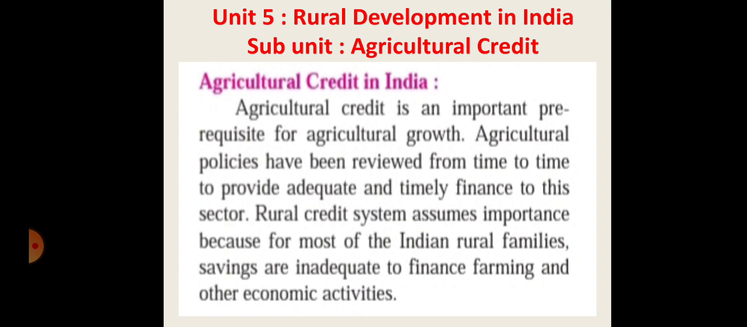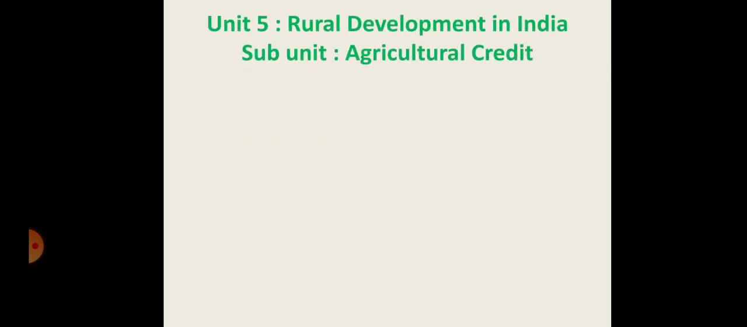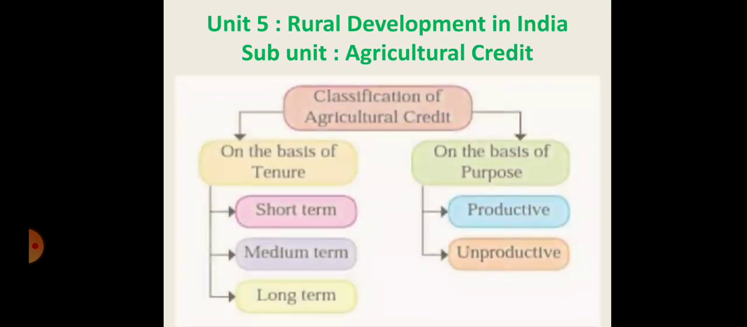So the rural credit system assumes importance because for most Indian rural families, savings are inadequate to finance farming and other economic activities. You know, agricultural credit is most important to the agricultural area. The investment is so low, so limited, for that particular area, but the production and productivity totally depend on that credit. So that's why agricultural credit is an important part and plays the main role in that area.